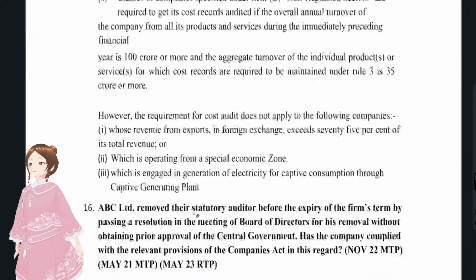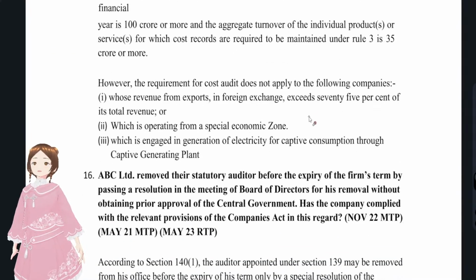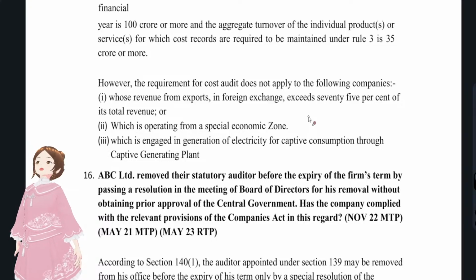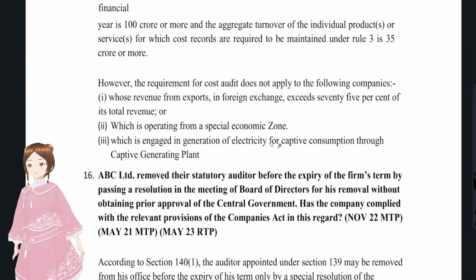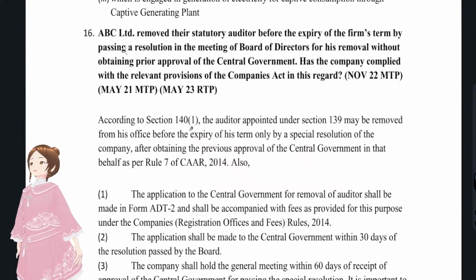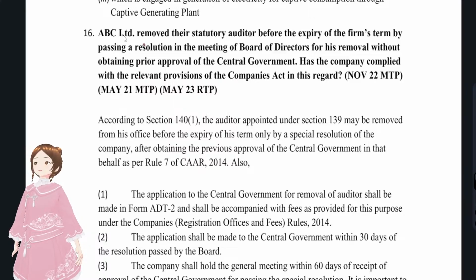I'm not discussing it any further because there were a lot of monetary limits, and I have discussed those in a separate video also. You could go back and refer to that, because discussing so much numerics would drain the interest of you and me also. There's nothing much more to explain in monetary limits. I've skipped to question number 16.